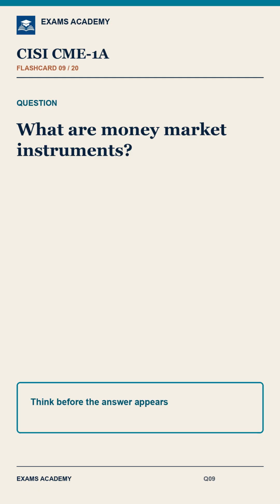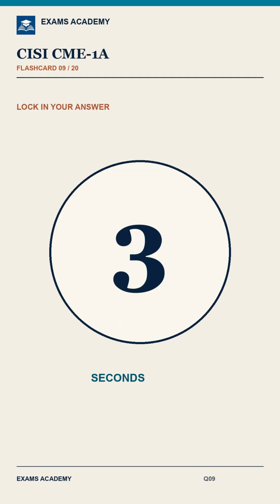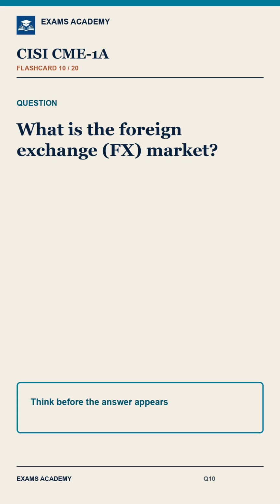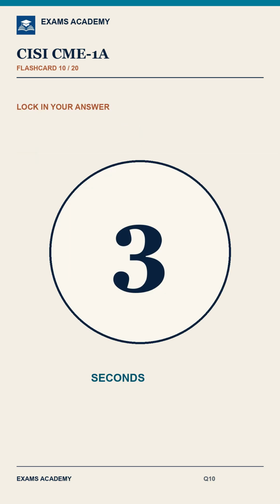Question 9. What are money market instruments? Answer. Short-term borrowing and lending instruments, generally under 1 year, including treasury bills, commercial paper, certificates of deposit, CDs, and repurchase agreements, repos.